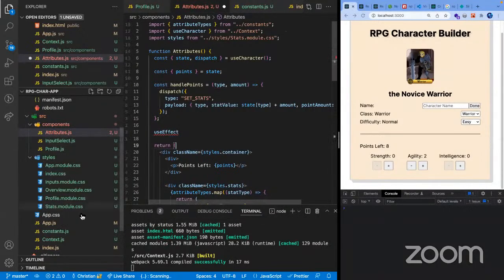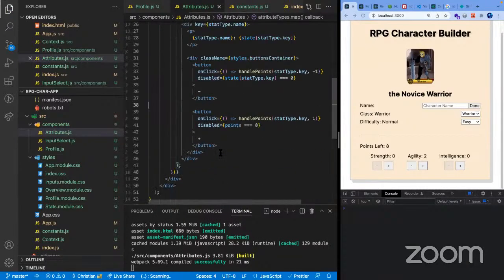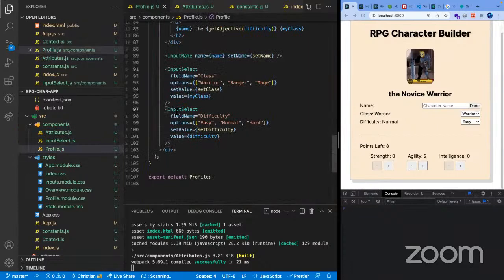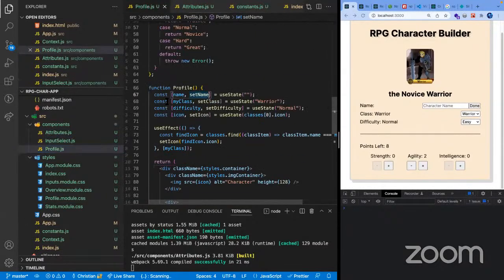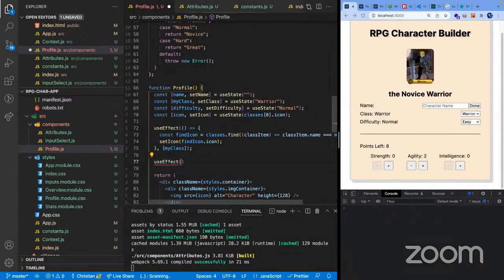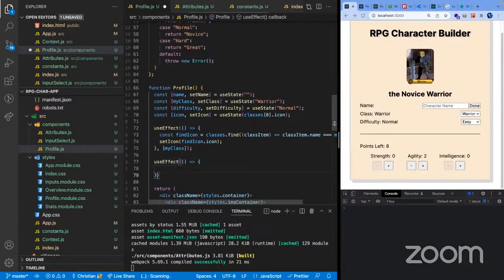Or actually, maybe we can do it in the context itself. Let's see. Attributes. Actually, we can do it inside in here in the input select. Let's actually put it in here. We can refactor this so that we don't need to use these states here, because we can actually, let's go with this route instead, because of the time.